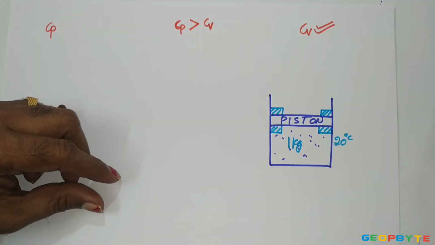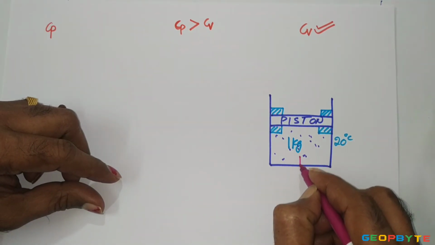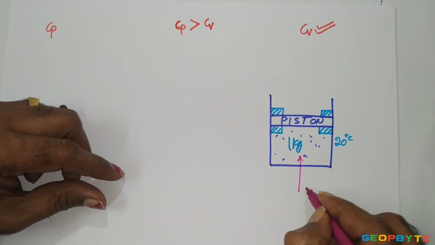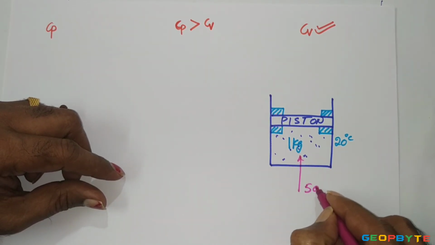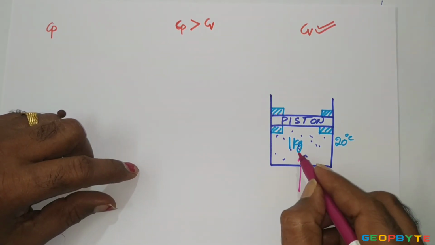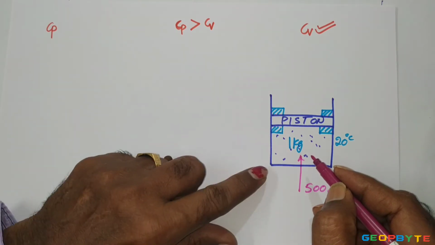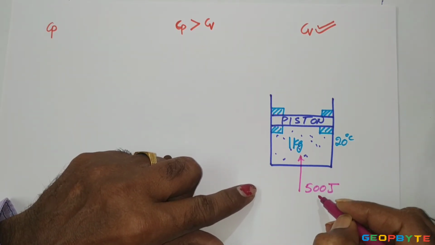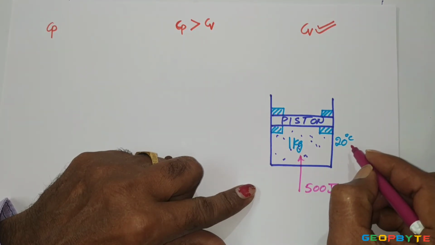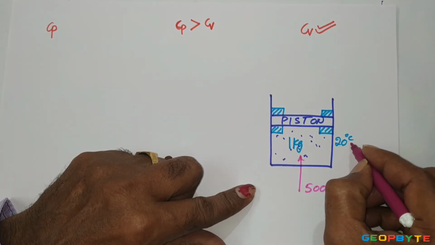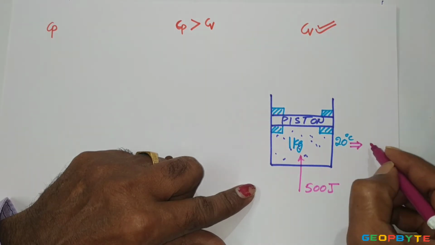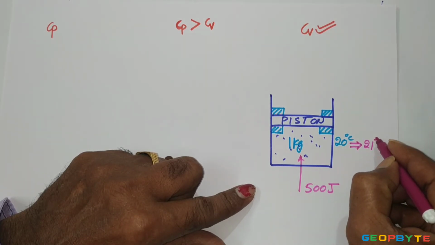Now I am supplying some heat to the gas. Assume I am supplying 500 joules of energy for 1 kg mass of gas. While I am supplying 500 joules of energy for 1 kg mass of gas, let us assume the temperature of that gas is increasing from 20 degrees centigrade to 21 degrees centigrade.